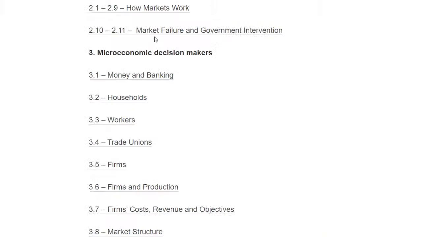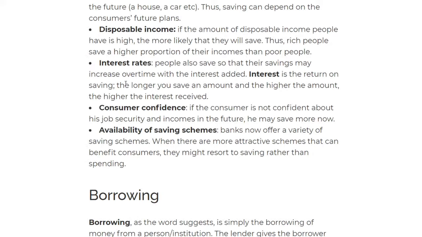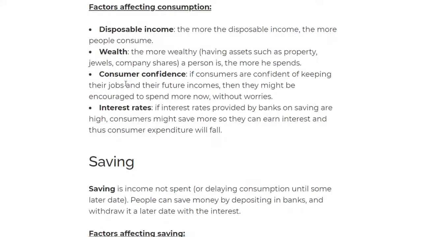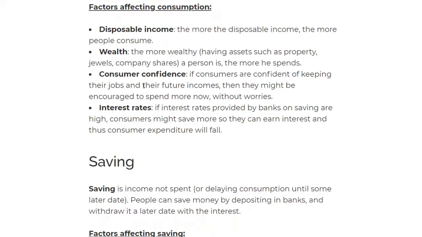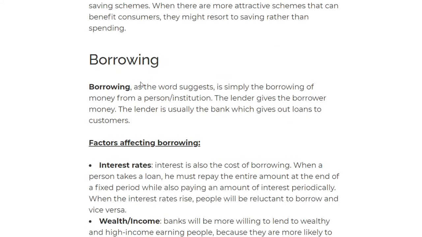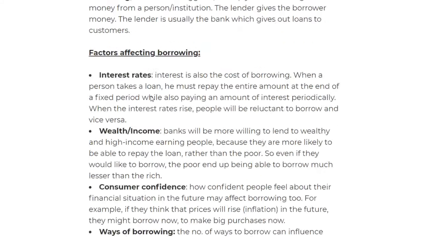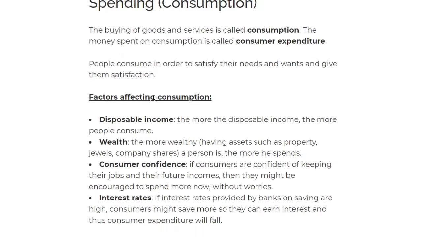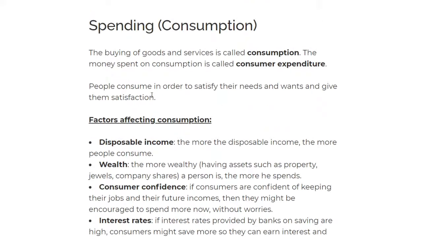We move on to households. It's also not that big of a topic, as you can see. We're going to start with spending: I tell you what spending is and give you the factors. Saving: I tell you what saving is and give you the factors. Borrowing: I tell you what borrowing is and give you the factors. Just three of them, and we're done with the household. It's quite simple, so let's start.